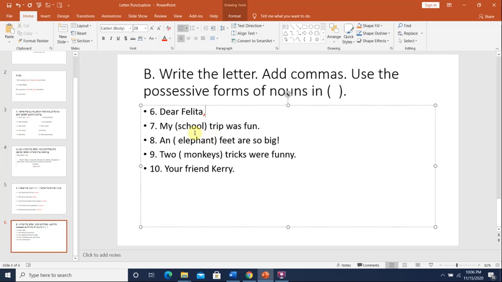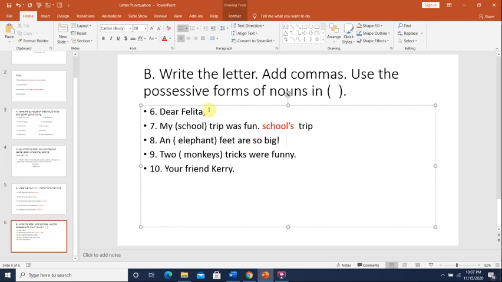My school trip was fun. I want to make the trip that belongs to the school. So how can I make the trip possessive? Okay, I write the word school. This is a singular noun, and I make apostrophe s. The school's trip. Okay, we write the word school because it's the one in the bracket, and apostrophe s. This is singular possessive.